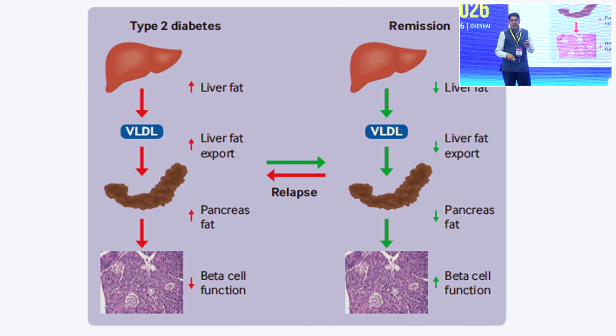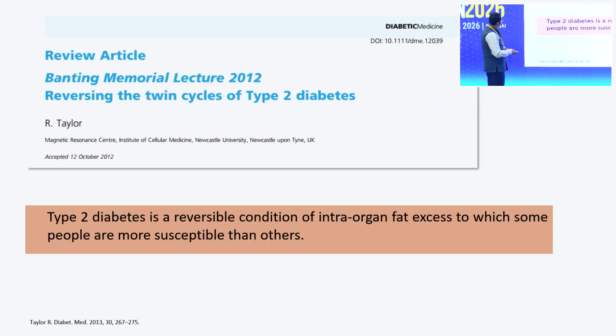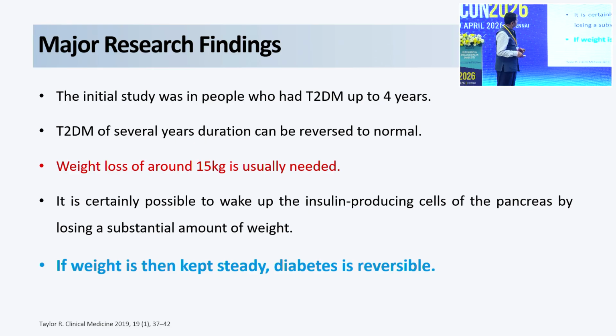And what do we mean by remission here? Remission is when we can, with exercise or a non-pharmacological approach, reduce the liver fat, which reduces the fat going to the other organs, reduces the pancreatic fat, and ultimately increases your beta cell function. So that is the thinking behind remission. And this was the Banting lecture Dr. Roy Taylor delivered, where he clearly said that type 2 diabetes is a reversible condition of intra-organ fat excess, to which some people are more susceptible than others.